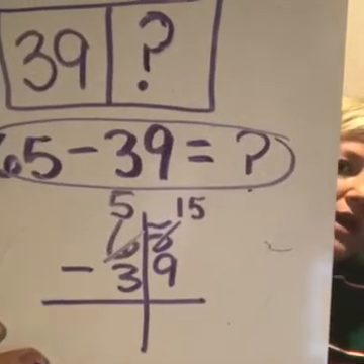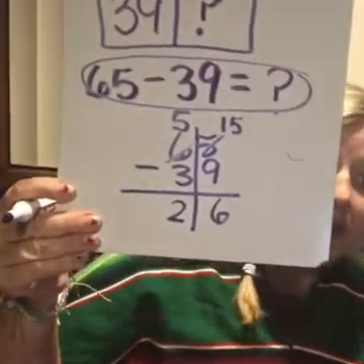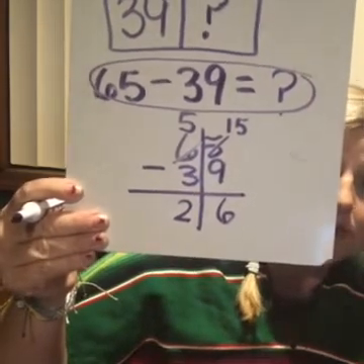Now 15 take away 9. 6, fantastic. And 5 take away 3 is 2. So the answer is 26. So that means that Maggie blew up 26 balloons. I've always told you to go back and read it in the problem to make sure it makes sense. So if I say that Lily and Maggie blew up balloons for the party, and together they blew up 65, if Lily blew up 39, would it make sense that Maggie blew up 26? Yes. Did you get that answer?